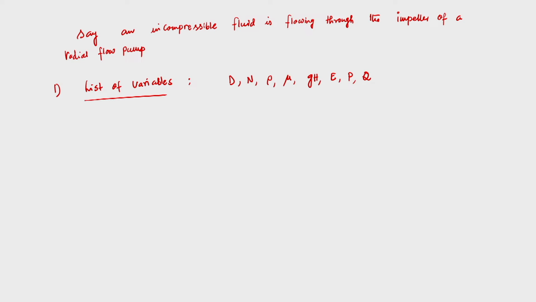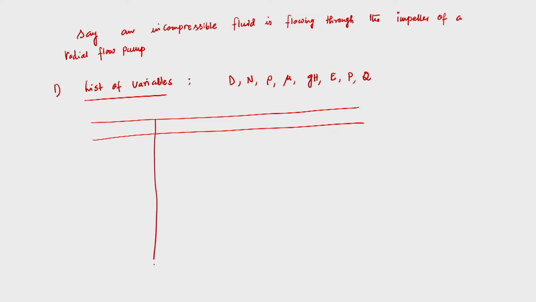The next step: if you can recall, we need to find out the list of variables as well as their dimensions. So, let me write in tabular form. Initially the variables, then their units, and another important thing, as I discussed, we need to follow the fundamental dimensions, either MLT or FLT, whatever it is.